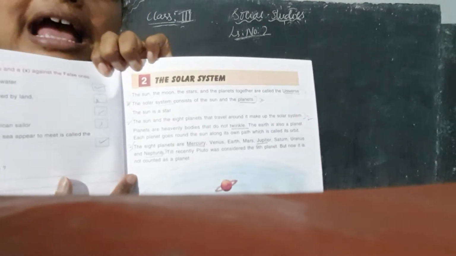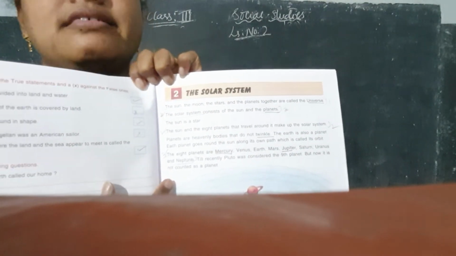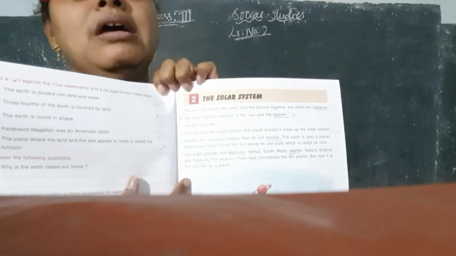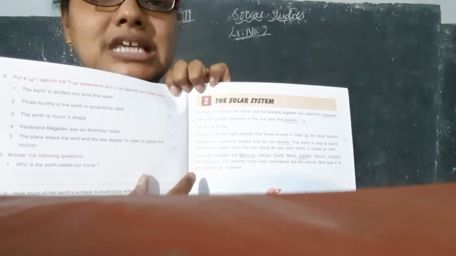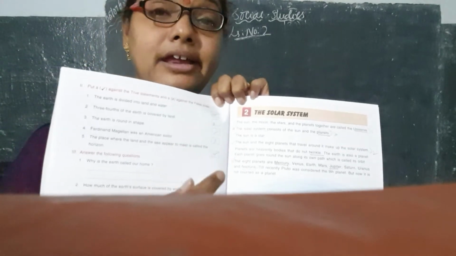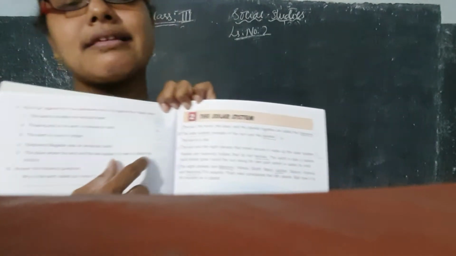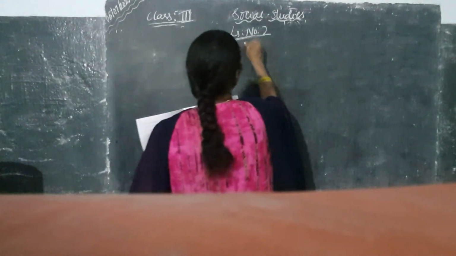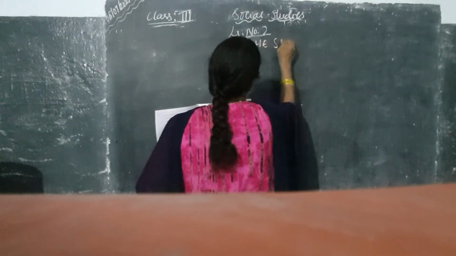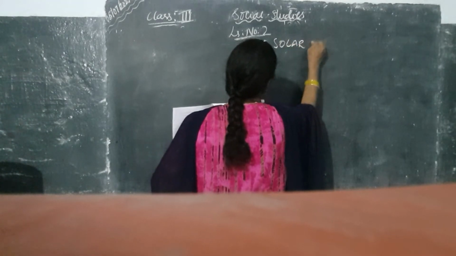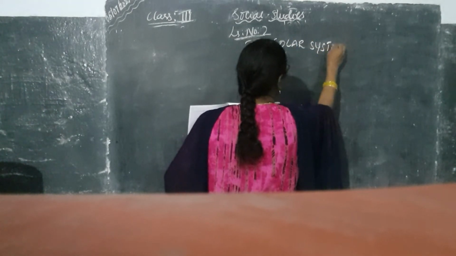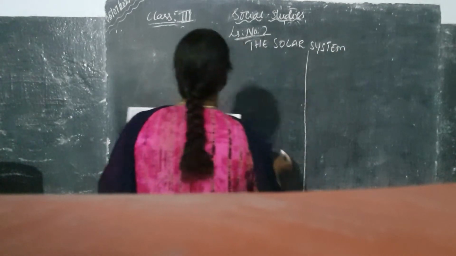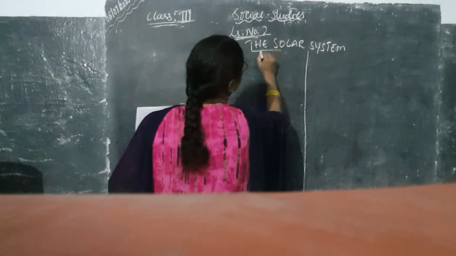Already in the first, second and third classes, we have had an idea about the planets. Solar system, planets, universe, stars: you have an idea about all these. So in this class you will discuss the solar system a little more briefly. What is our second main lesson, children? The solar system. This also you have to write in capital letters. How to write, children? The solar system, also in capital letters.